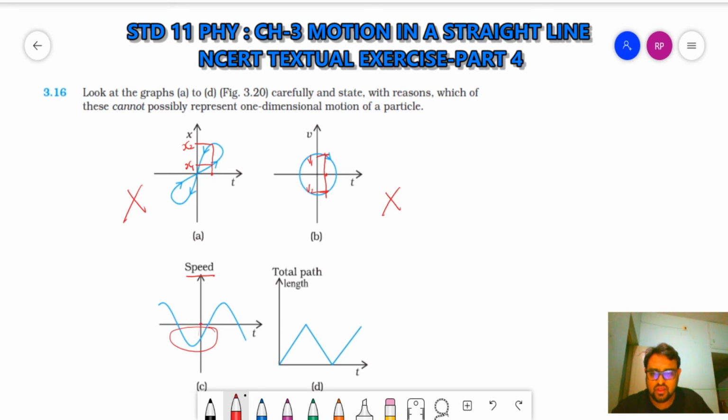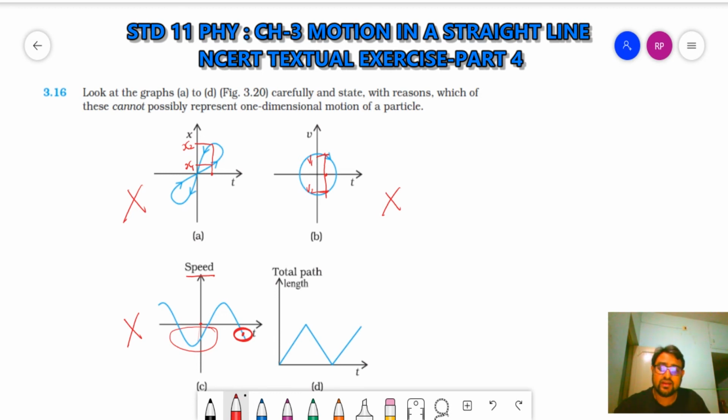This is 0 and this is less than 0 also at this time. These are all values which have speed as negative, right? But speed is a scalar quantity and it cannot have a negative value. So this also does not represent a one dimensional motion.